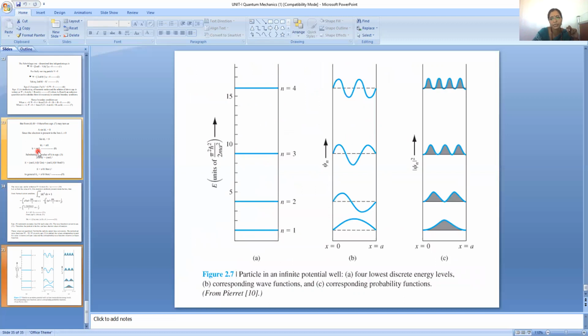Let's see how we can represent it. For a particle in an infinite potential well, the four lowest discrete energy levels are n equal to 1, 2, 3, 4. Further, the corresponding wave functions are shown here, that is how the wave motion will be, and the corresponding probability functions are represented like this. Thank you. This is a brief introduction to quantum mechanics.